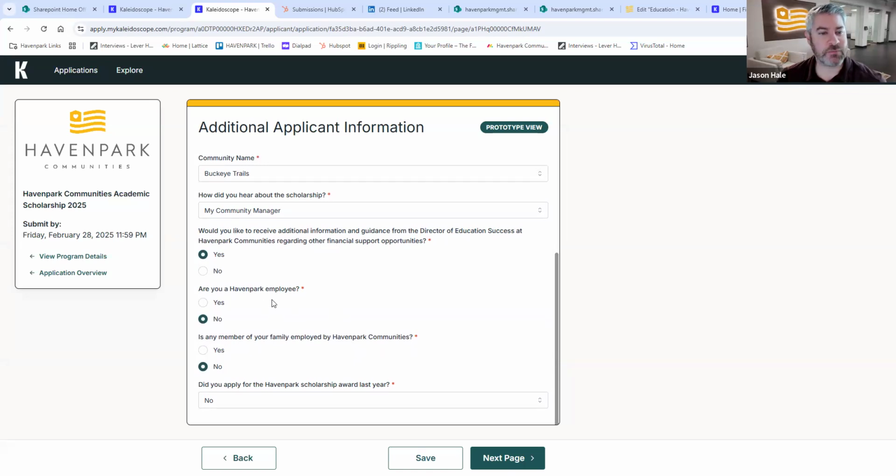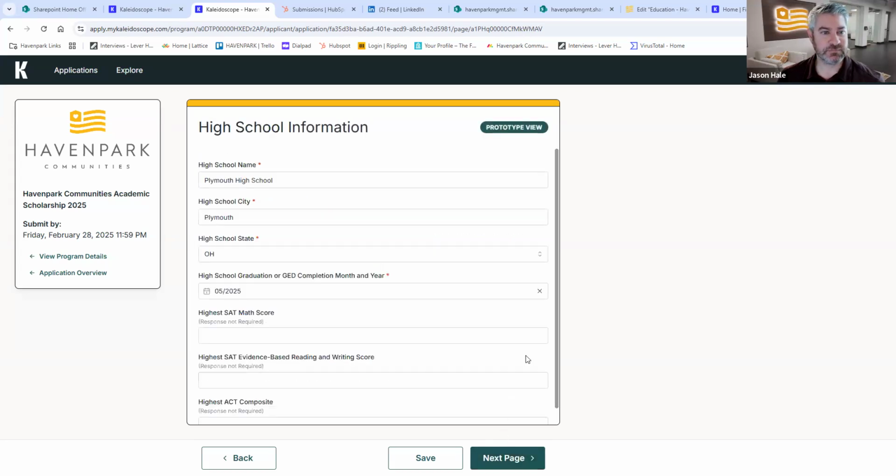And then also, are you a Haven Park employee? Unfortunately, Haven Park employees are not eligible for this Haven Park Academic Scholarship. They have a separate scholarship application and process for themselves in a separate timeline. So are you a Haven Park employee? You'll click no. If any of your family is employed by Haven Park Communities, you click no. And then did you apply for the Haven Park Scholarship last year? If you applied in any prior years, go ahead and click yes on that. If you did not, this is your first time, you'll click no.